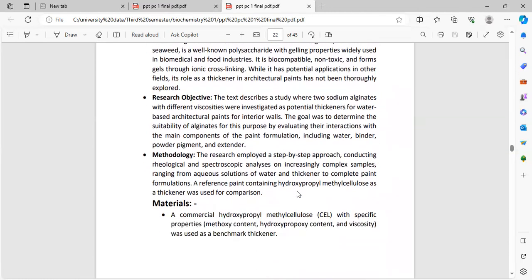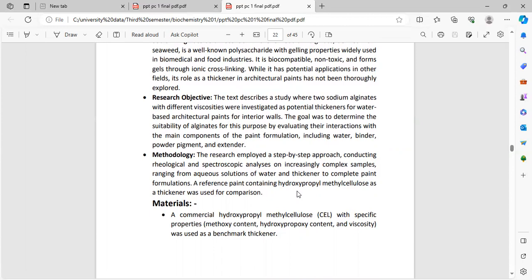Research objectives: the study investigated two sodium alginates with different viscosity as potential thickeners for water-based paints for interior walls. The goal was to determine the stability of alginate, evaluating their interaction with the main components of the paint formulation, including water, binder, powder, and pigments.